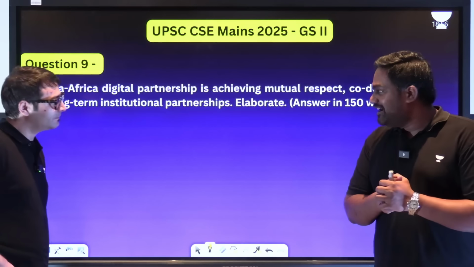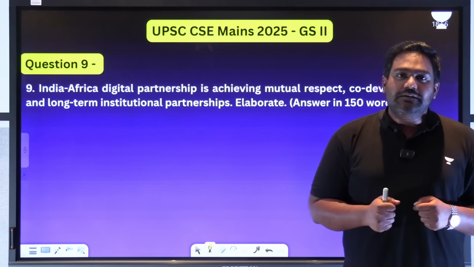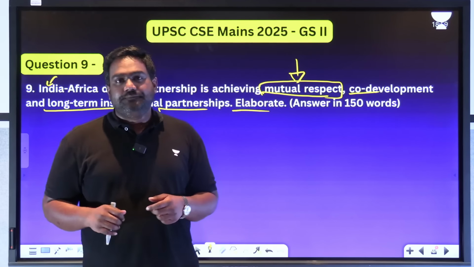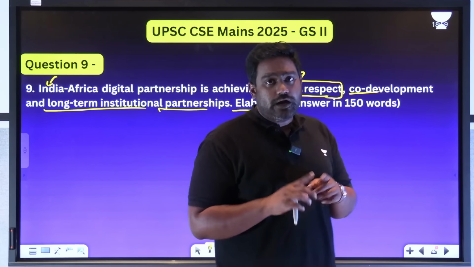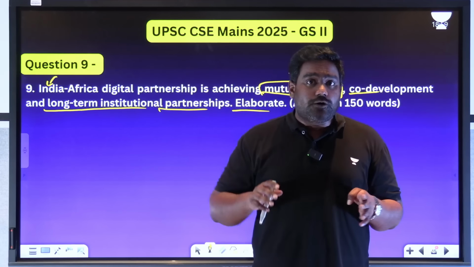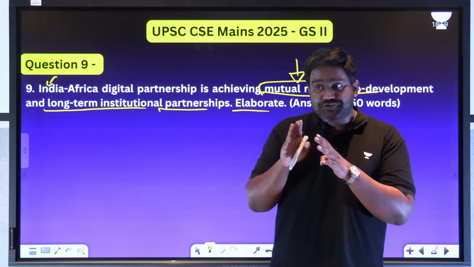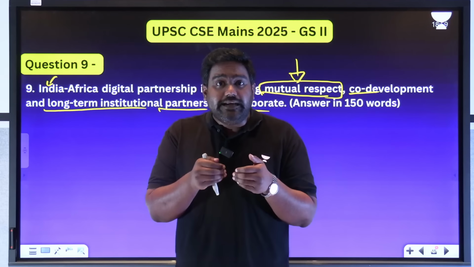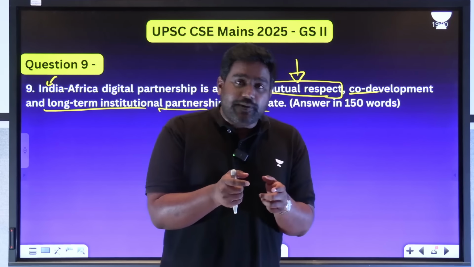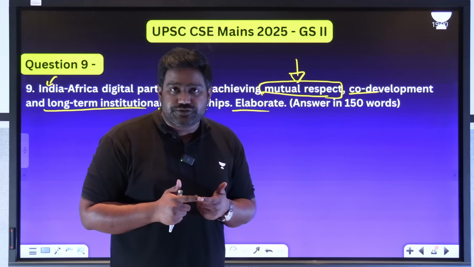So now let's look at the IR questions. There were 4 IR questions asked as usual. So we were talking about the approach to this answer. First you need to focus on how India's approach towards Africa is different from that of China, or let's say the Western powers. Point out how India has always treated African nations with a great deal of respect. Mutual respect is something that has always been the key pillar of India's partnership with African nations.